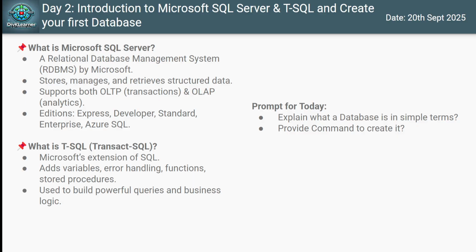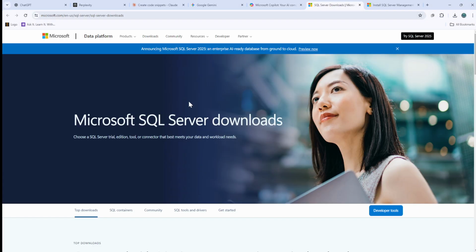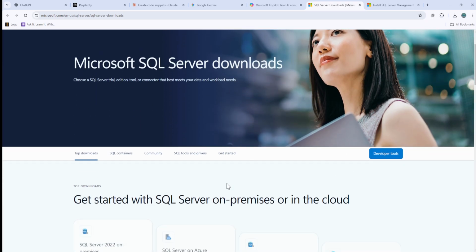So for SQL Server, the first thing is that you need to install SQL Server. For installing SQL Server, I'll put this link in the description as well. But if you want to see, this is where you install SQL Server from. So here you can click on the download.